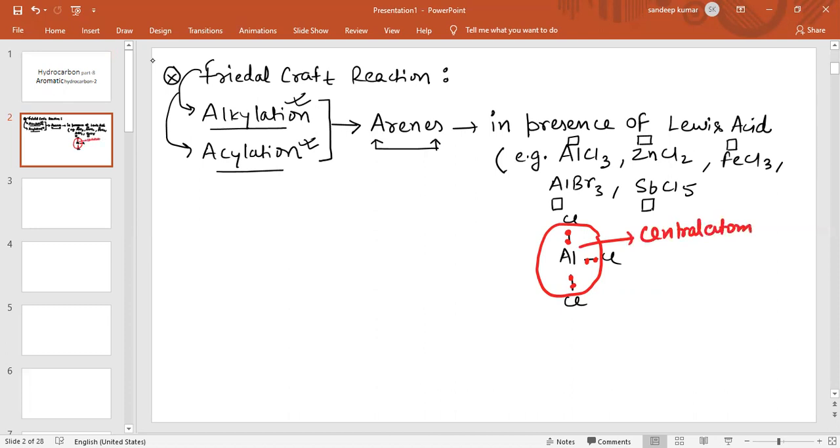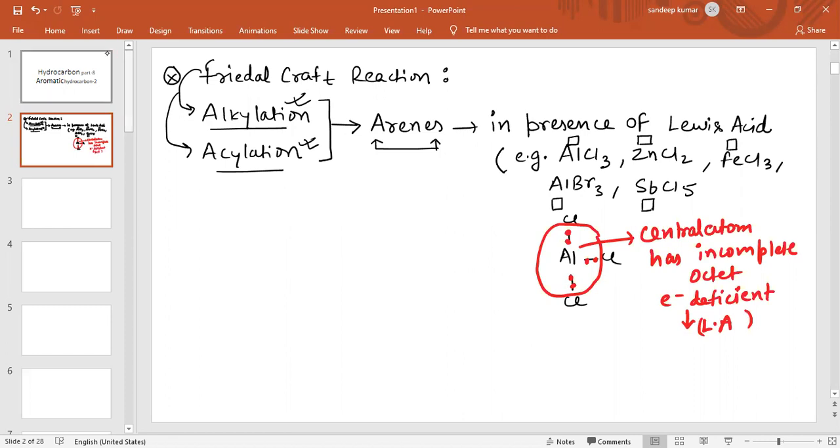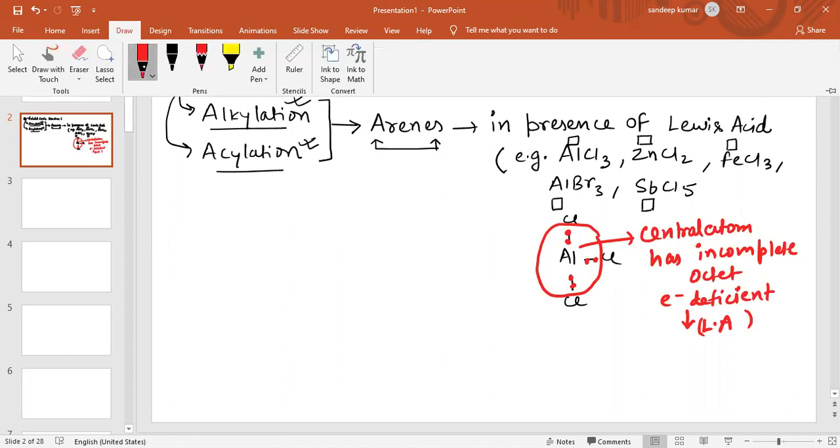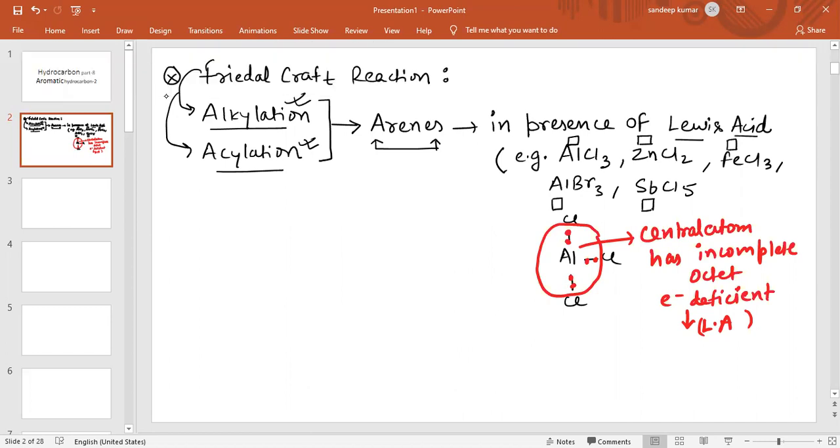It means it is electron deficient, and all electron deficient species are Lewis acids. Therefore, these all are Lewis acids.